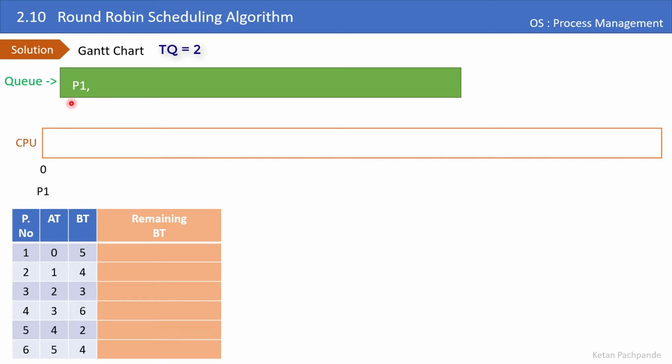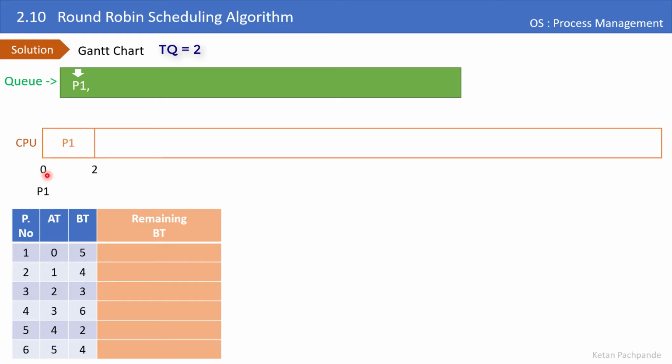The decision making is very simple in the round robin algorithm. Whichever process is at the front of the queue will get the chance in the CPU for execution. So as of now, I have only one process P1. So straight away, I am going to schedule that process P1 and assign it the time quantum 2.